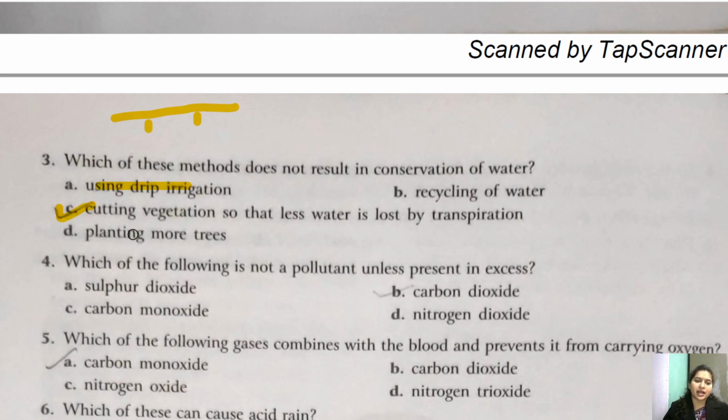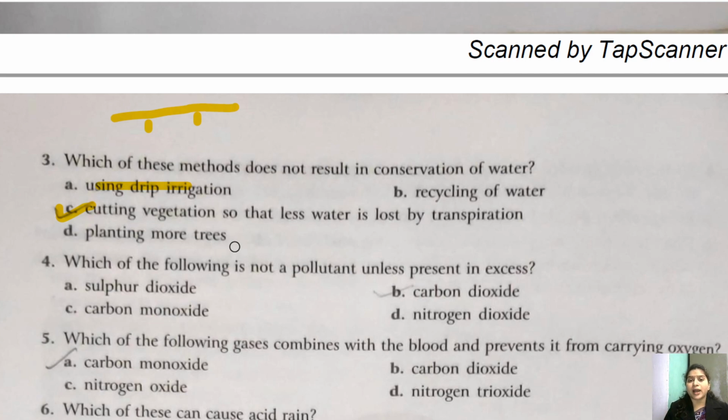Okay, by planting more trees, yes, by planting more trees definitely we can conserve water, because when we will plant more trees, more transpiration process will take place, and more transpiration will lead to the formation of cloud, and hence the water cycle will be formed.